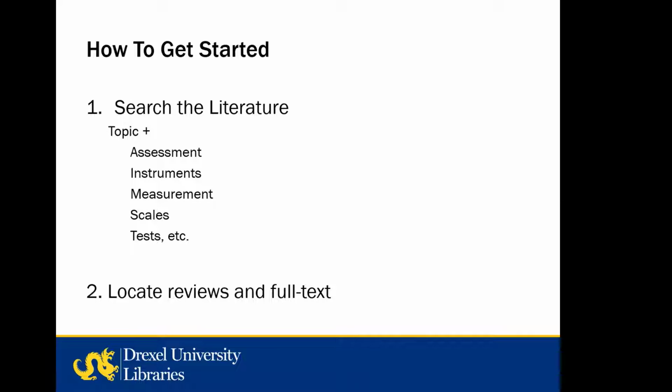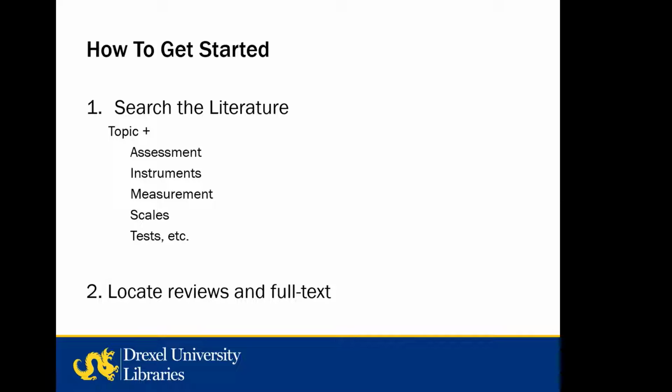So first of all, how do you get started finding these instruments? Well, researchers often start with a literature search in a database. You can use a keyword or a subject heading for your topic of interest. If you're searching the literature and you're looking at books as well as journals, you might want to think about adding synonyms for instruments as part of your search. Things like assessment, measurement, scales, tests, because a lot of times that will show up in the title of the book or book chapter or the abstract.